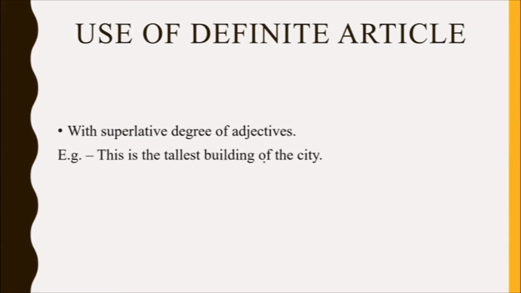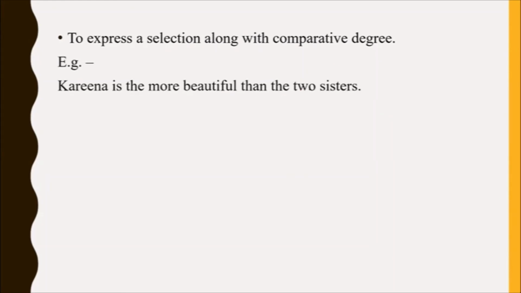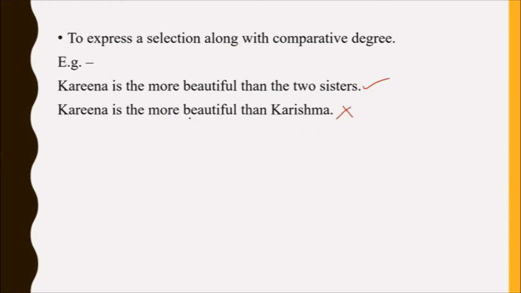Use of definite article. With superlative degree of adjectives, example, this is the tallest building of the city. This is the most brilliant child of the school. To express a selection along with comparative degree. Example, Karina is the more beautiful of the two sisters. This sentence is correct, but Karina is the more beautiful than Karishma is wrong because in this sentence we are directly comparing. And please note that whether it is superlative degree or comparative degree, if there is a selection, the must be used.